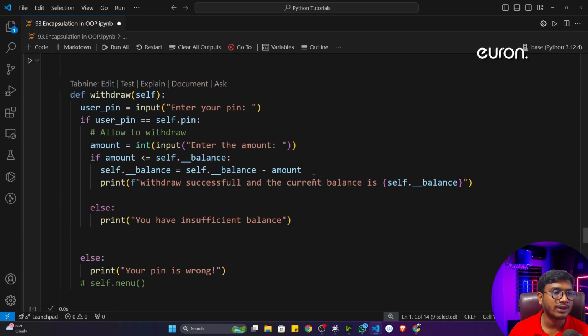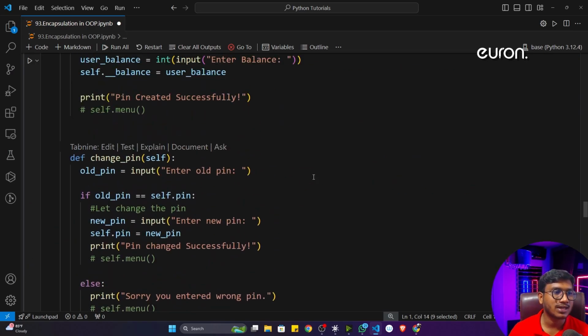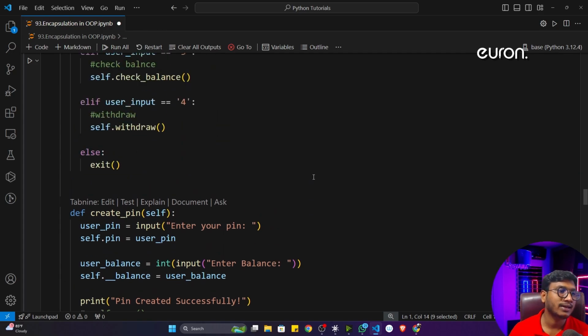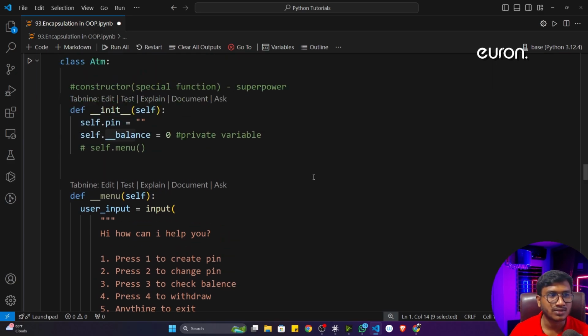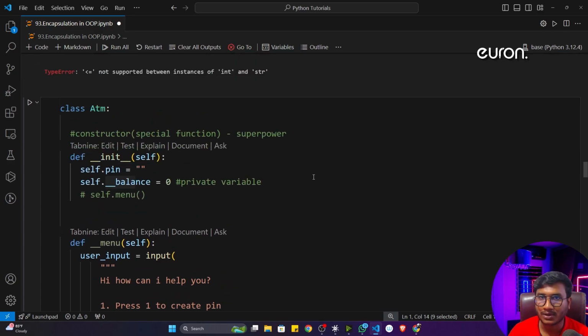That means if you don't want to change anything accidentally inside your class variable or class methods, you can use this encapsulation concept. That means you can use a private property at that time. Okay, this is the idea.